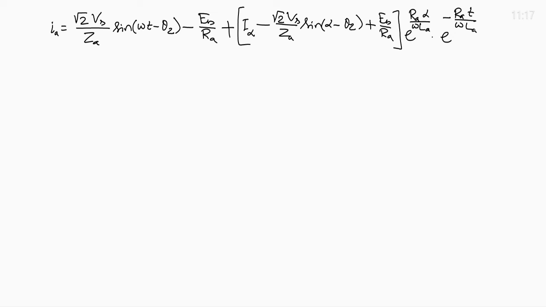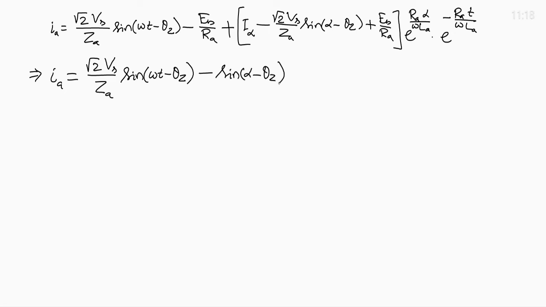So with this we can write I_A equals root 2 V_s by Z_A times sin of omega t minus theta_z minus sin of alpha minus theta_z e to the power R_A by omega L_A times alpha minus omega t. Here omega is there.